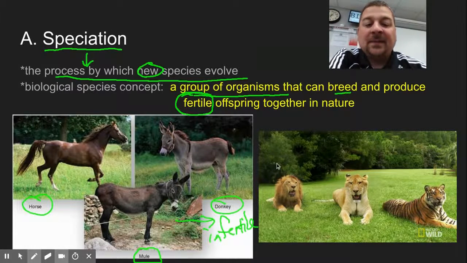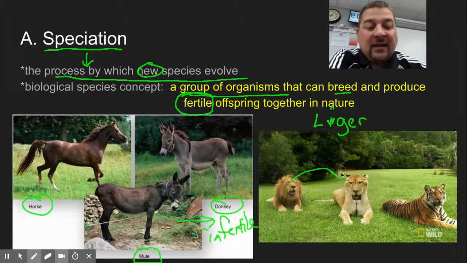It can't keep going. You may have heard of a tigon or a liger, which is a cross between a lion and a tiger. We get these really big cats, and some of them might be fertile, but the key here is that this doesn't happen in nature.